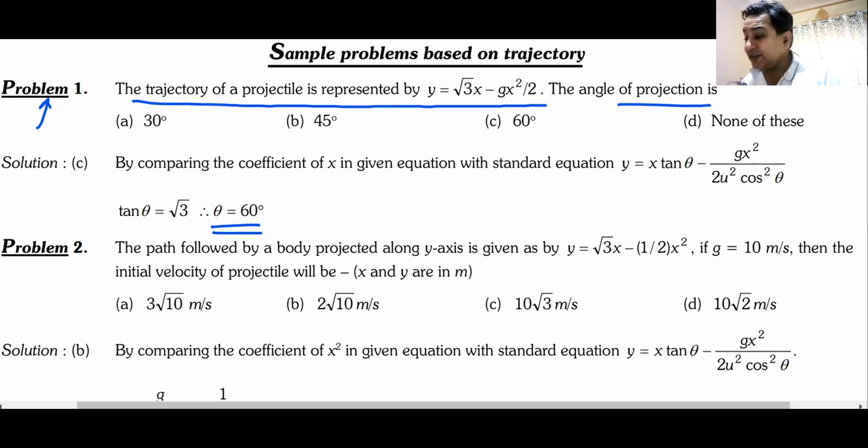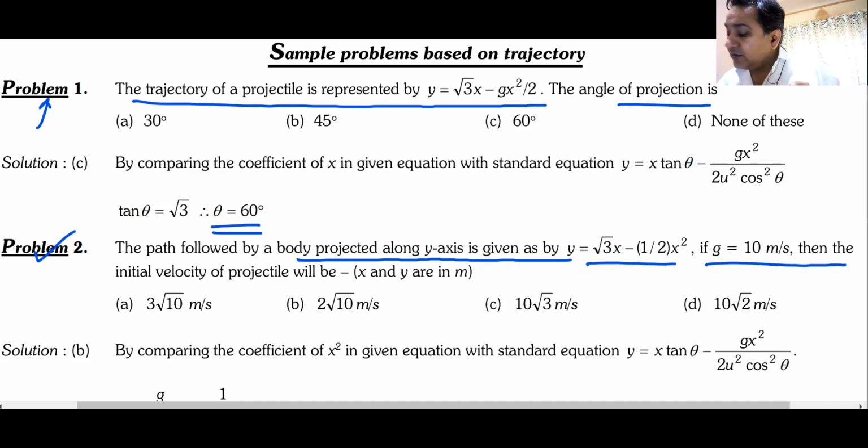Okay, so the answer is C, 30 degrees. Problem number 2 is also based on the same problem, but they've asked a different question. The path followed by a body projected along the y-axis is given by this. If g is 10, what is the initial velocity? They have asked the initial velocity in this question.